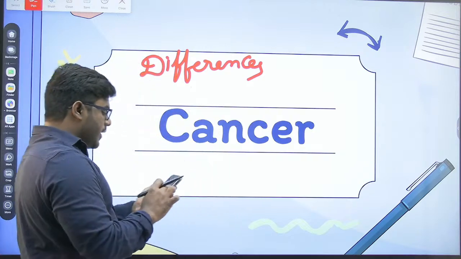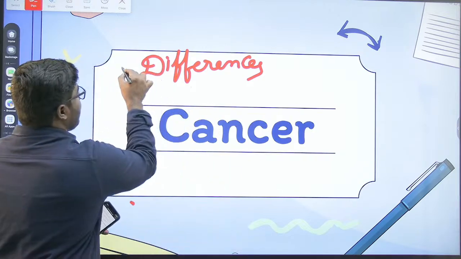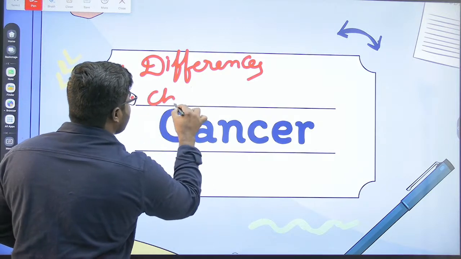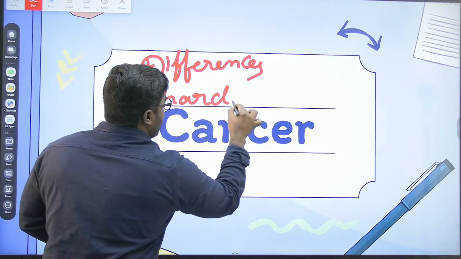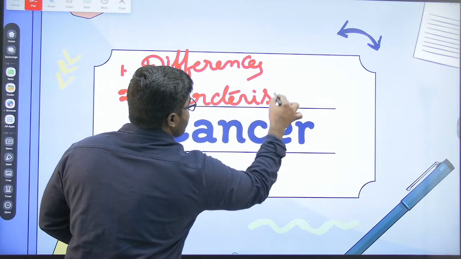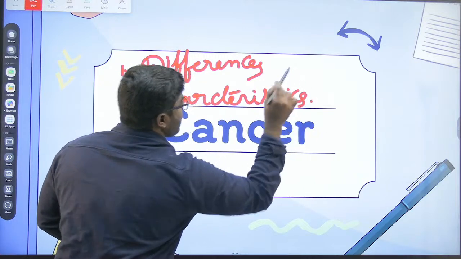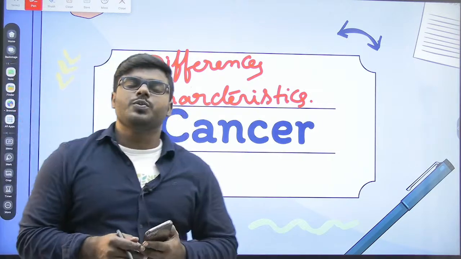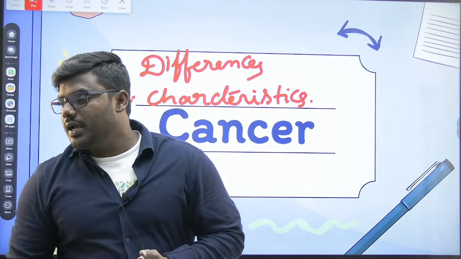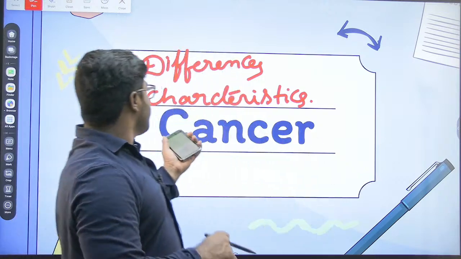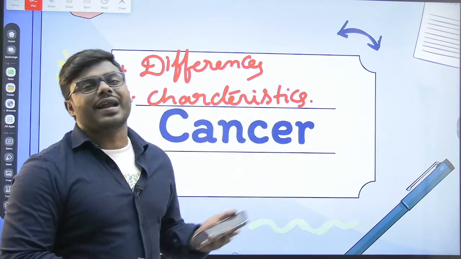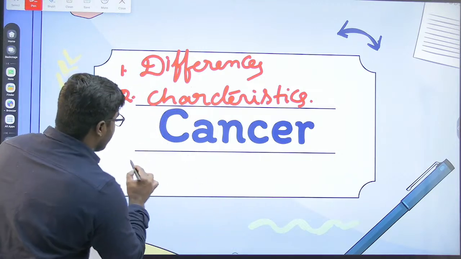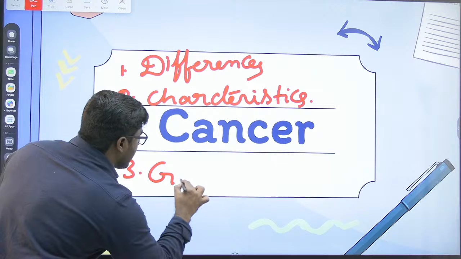Or we can expect questions from the characteristics of a cancer cell when compared to the normal cell. Then the most important one, friends, genetics of cancer.